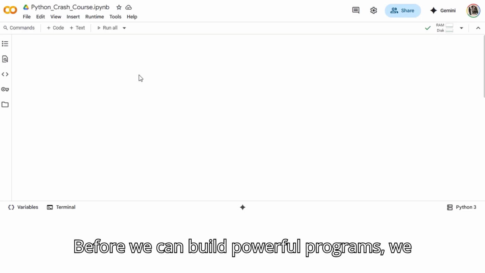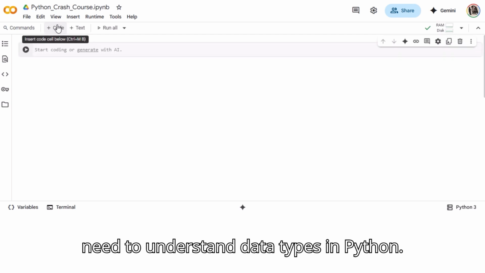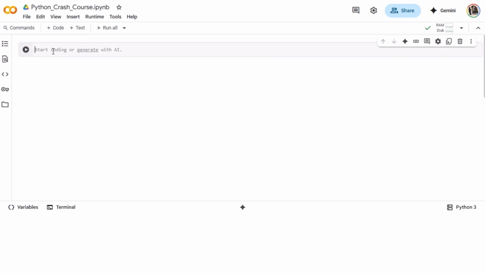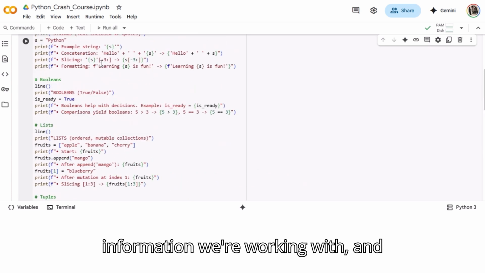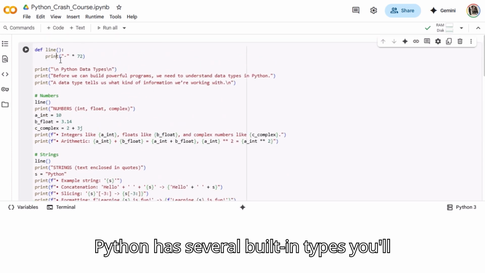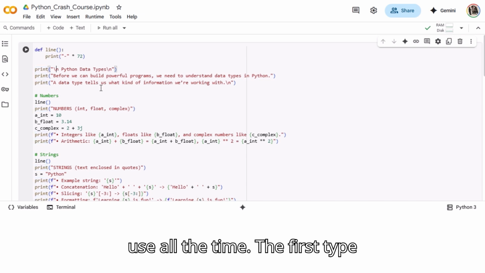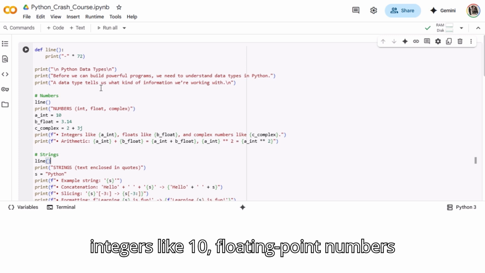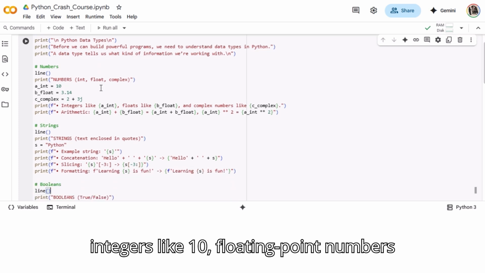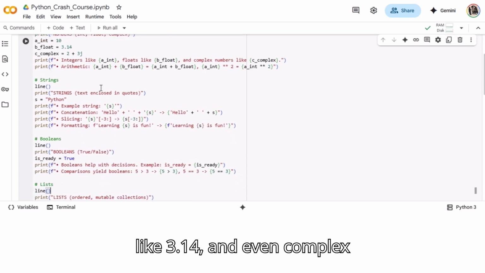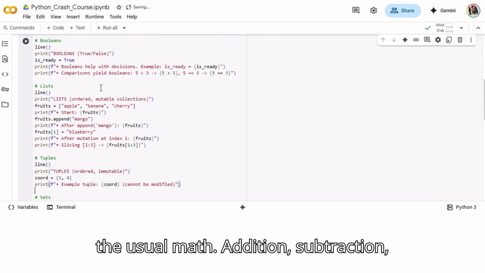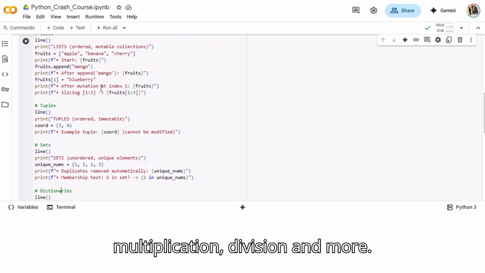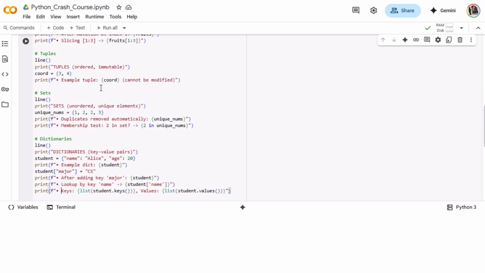Before we can build powerful programs, we need to understand data types in Python. A data type simply tells us what kind of information we're working with, and Python has several built-in types you'll use all the time. The first type is numbers. Python supports integers like 10, floating point numbers like 3.14, and even complex numbers if you need them. You can do all the usual math: addition, subtraction, multiplication, division, and more.